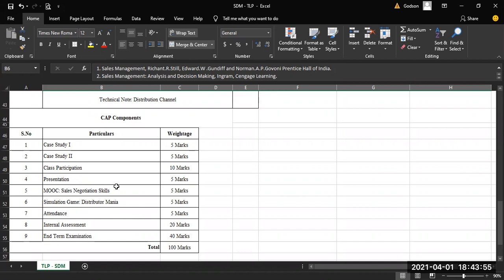Sales negotiation is one of the important skills in sales management. Tomorrow, when somebody is going to sell, obviously there will be a price negotiation. So this is one important skill which a student should learn, and it's a self-paced course. There is no start time and end time for this course. Saturday we are going to have session number 1. Before session number 25 comes, the students have to complete this course online.